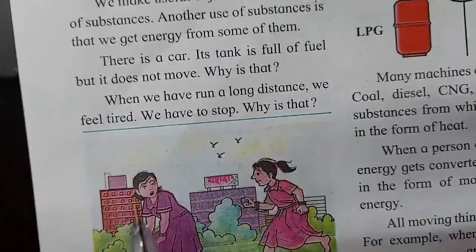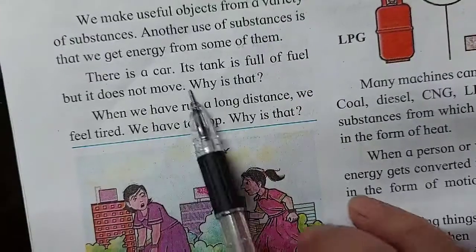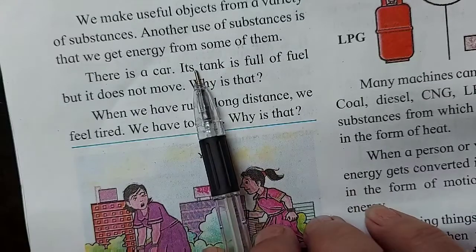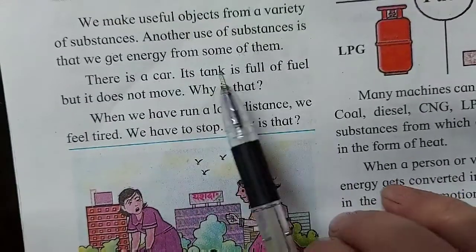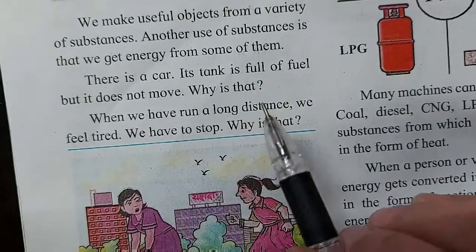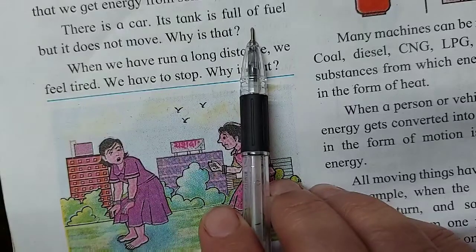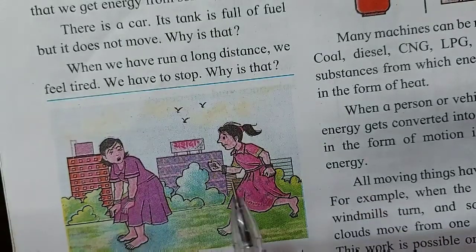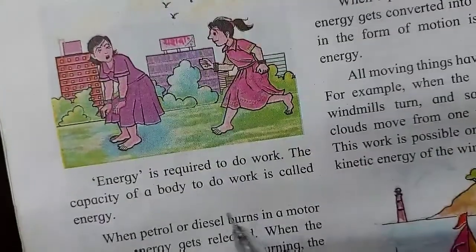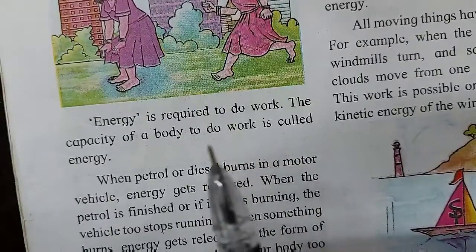When you got the answer for these questions, after the use of substances we get energy from some of them, when they are burnt, when heat is produced, energy is released. Now there is a car, its tank is full of fuel, but it does not move. Petrol is there, but heat should also be created to release energy. So the vehicle will work with the help of the energy.